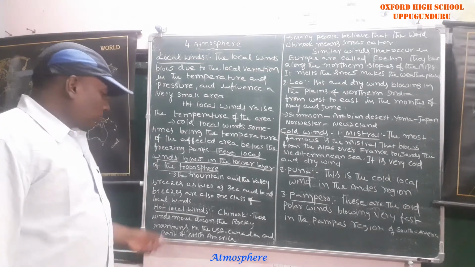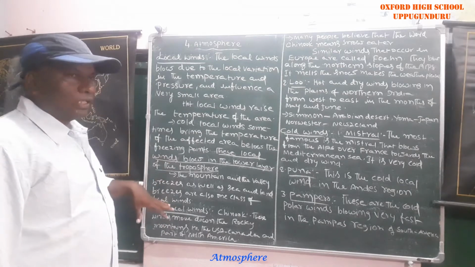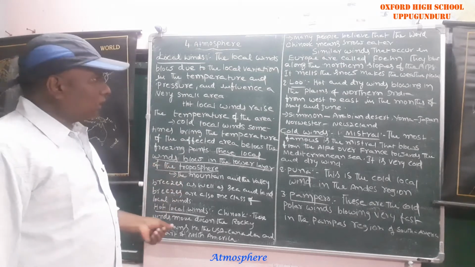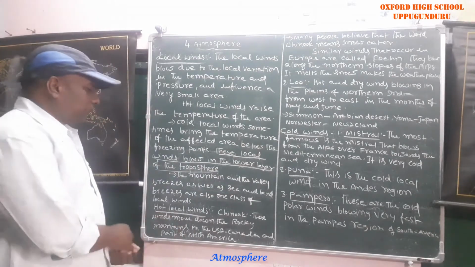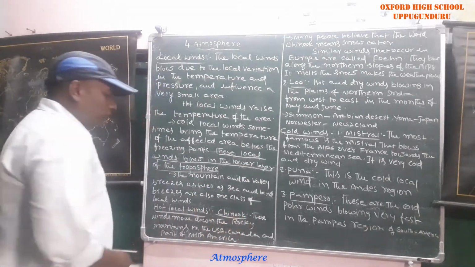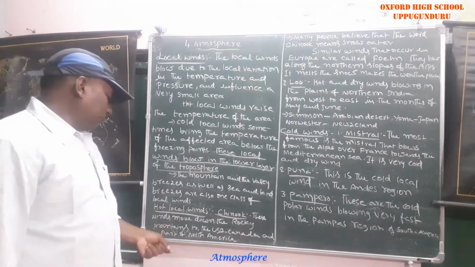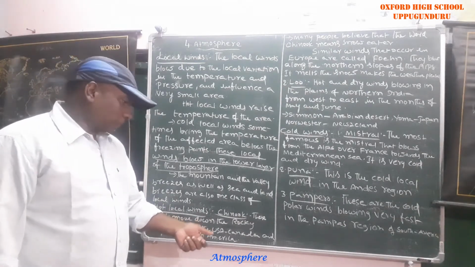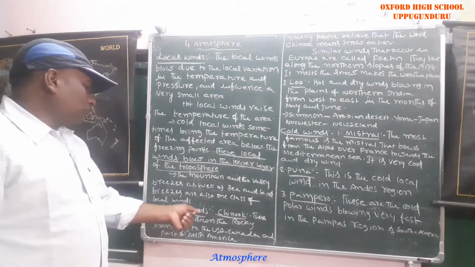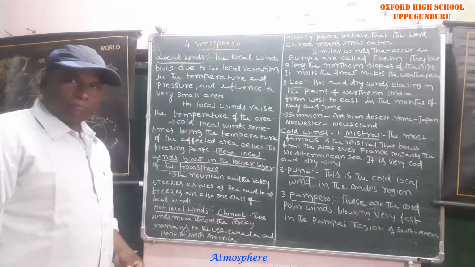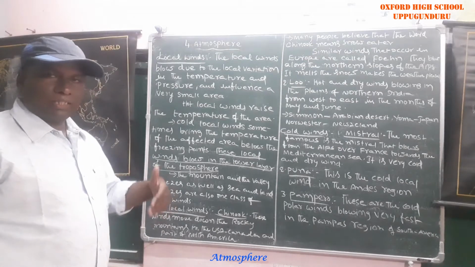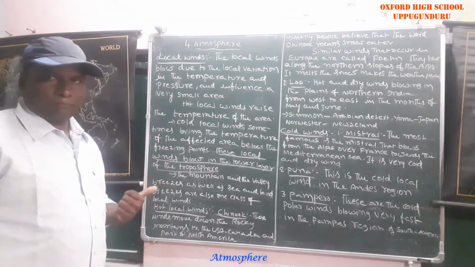These local winds are distinguished into two types: hot local winds and cold local winds. Among hot local winds, the best example is Chinook. Where can we find Chinook? It is found in the Rocky Mountains in the USA and Canada, which spread across North America.